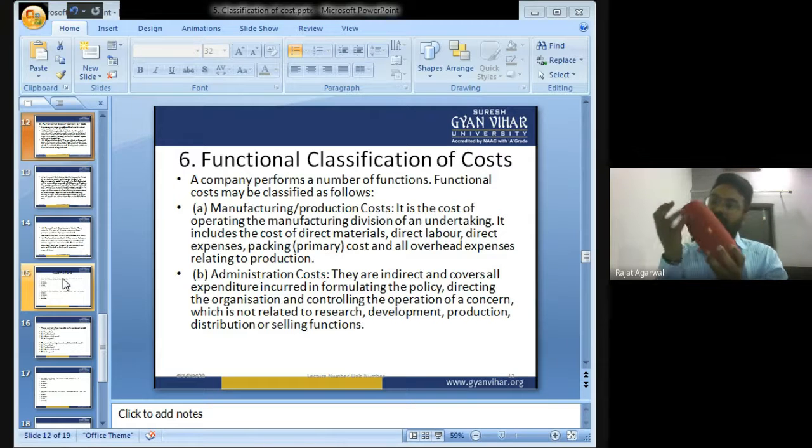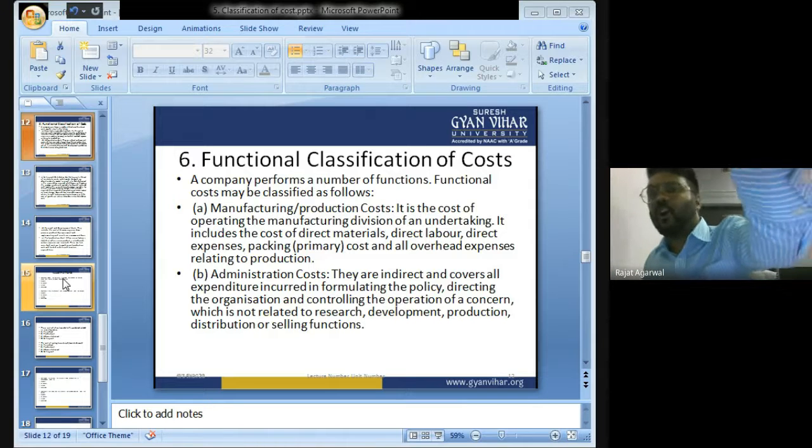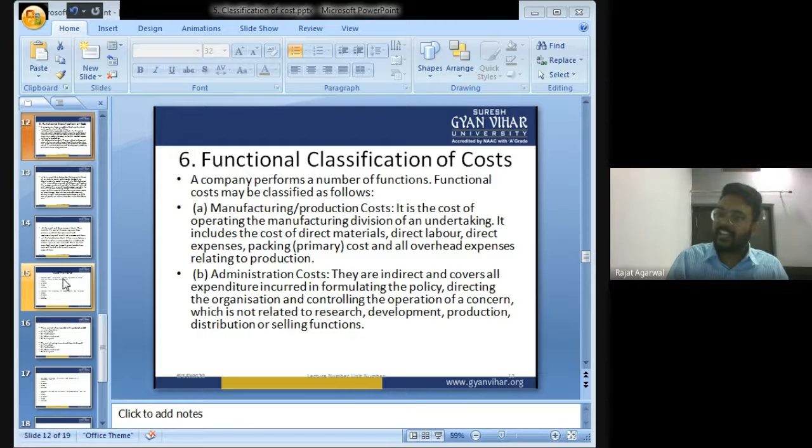I will be requiring some wires also. So to manufacture this music system, all the cost which is incurred in the factory will be known as production cost, because production work took place in the factory.